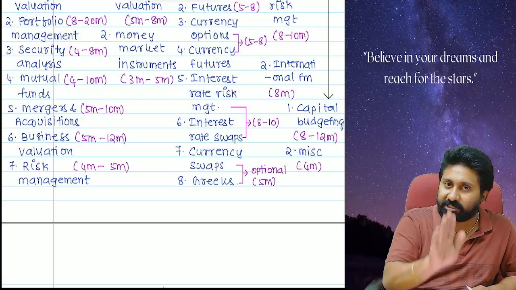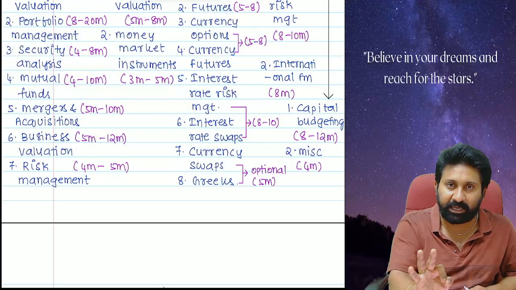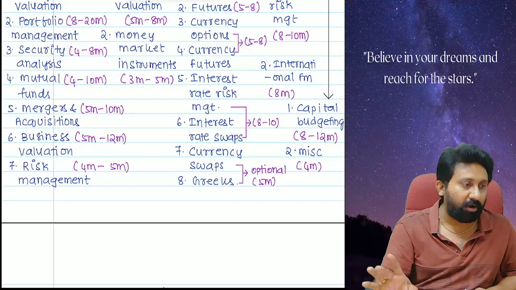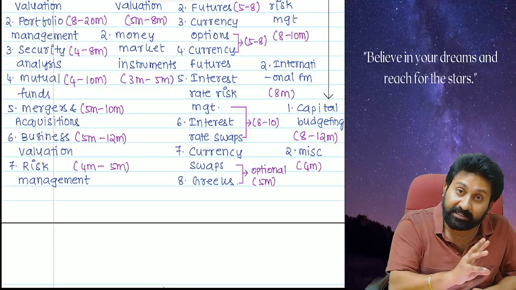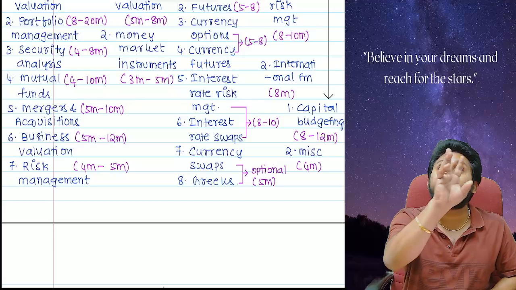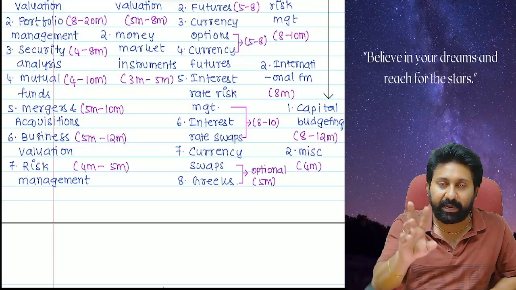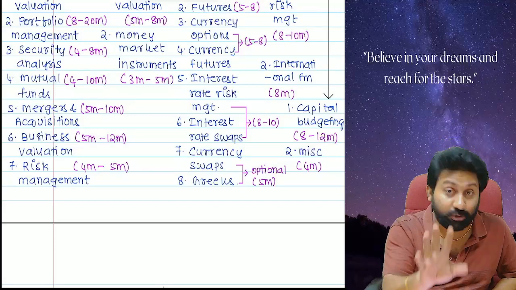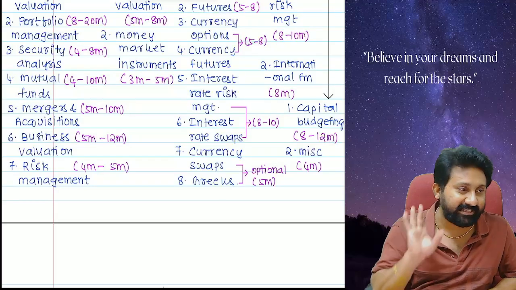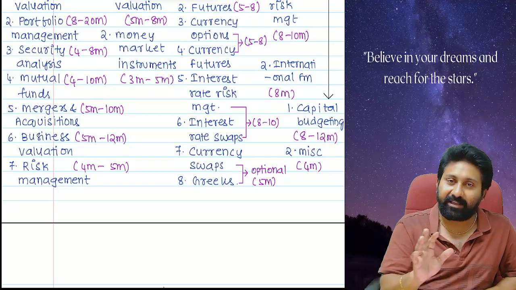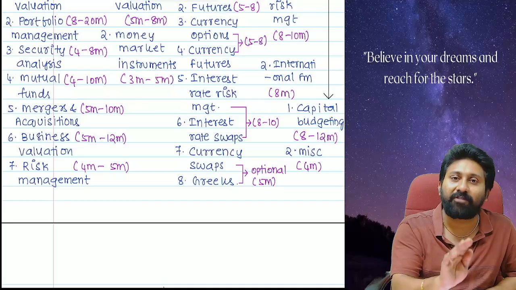In ICAI exams, first thing, if anyone is predicting something, predictions will go wrong. Maximum what we can tell on the basis of the past is only the ABC: A category, B category, C category, on the past only. Standard deviation is there, risk is there. So prepare everything. These numbers and marks are only for your understanding.